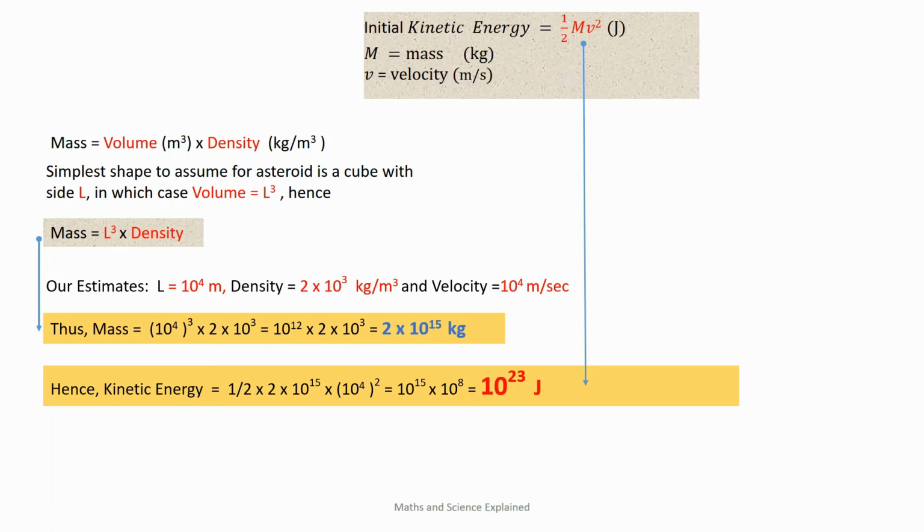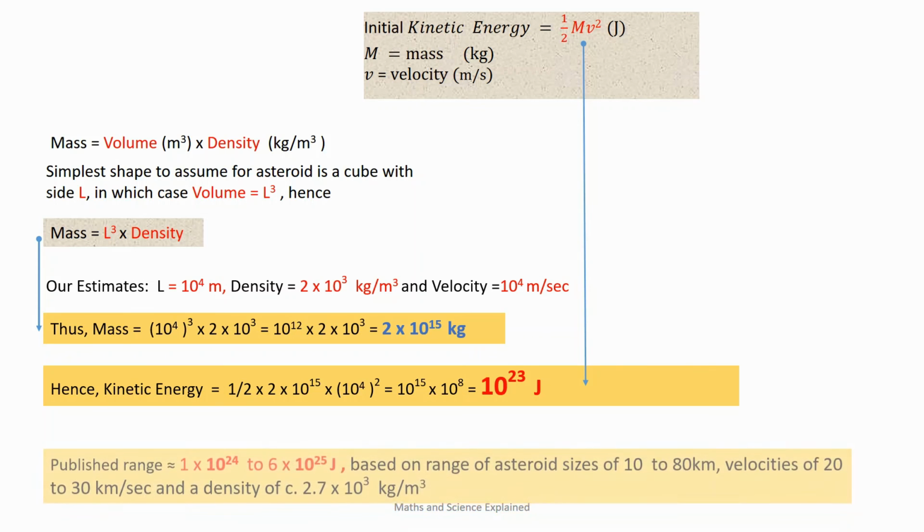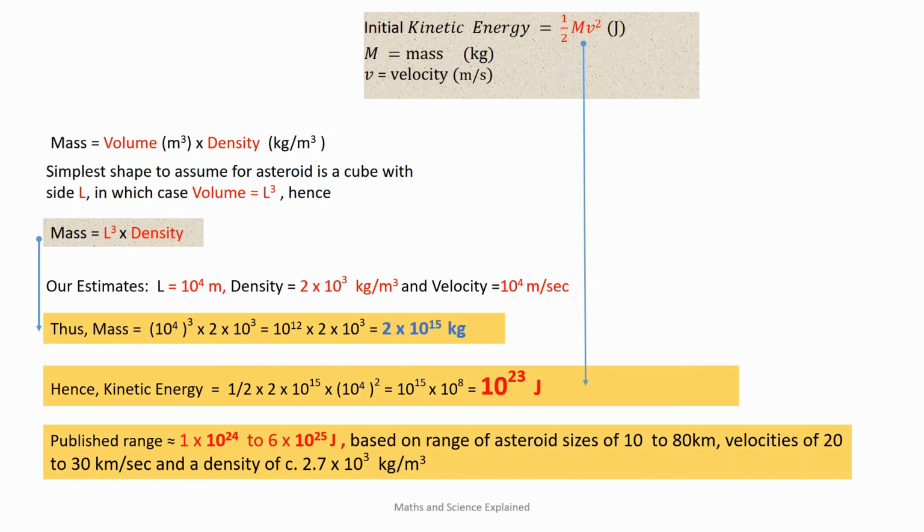It should be noted that the mental maths can only really be done using numbers in standard form, and you clearly need to be familiar with the manipulation of powers or indices. I have another video explaining the laws of these. Now we can compare our estimate of energy with the published figures for the impact energy. The ones that I have come across range between 1 times 10 to the 24 to 6 times 10 to the 25 joules. This range is based on assumed asteroid sizes of 10 to 80 kilometers, velocities of 20 to 30 kilometers per second, and a relative density of around 2.7.